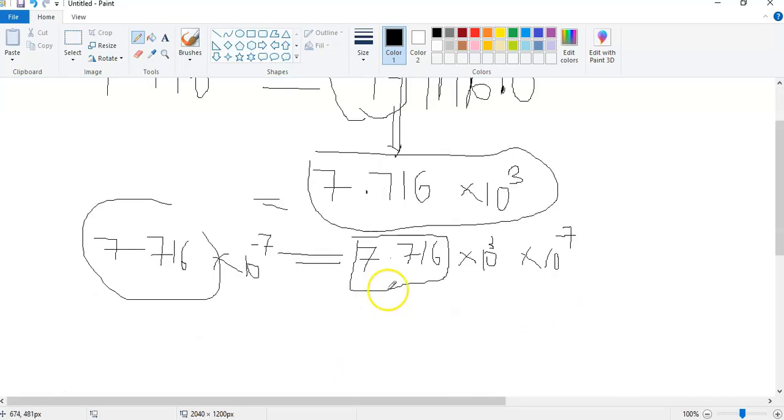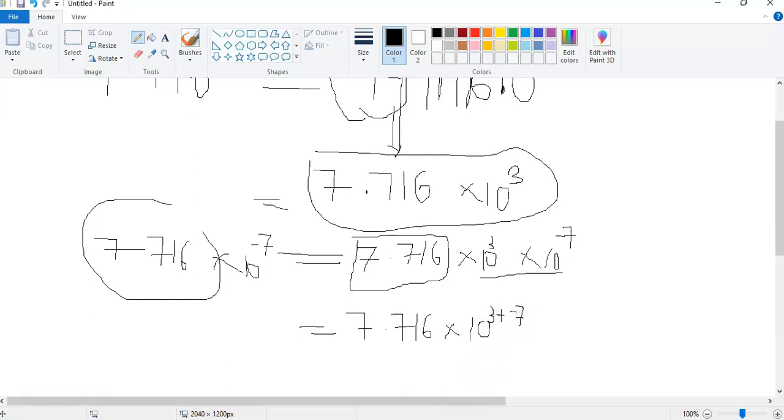Since the decimal is right after the first non-zero digit, you need to simplify this one. So from the law of indices, it says if they are multiplying, you add their powers. So you have 7.716 times 10 exponent 3 plus negative 7.